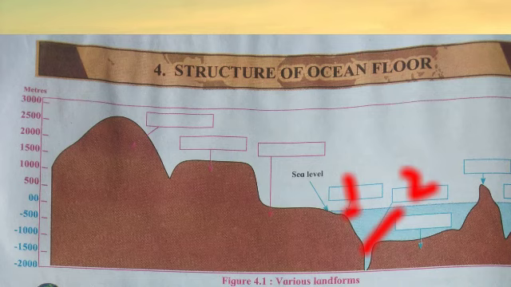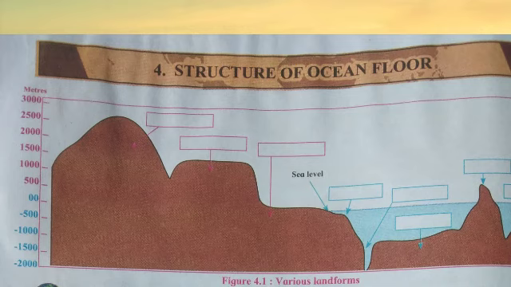In this figure, number 1 indicates continental shelf. Continental shelf is the place between the end point of the coast and the starting of the continental slope. The number 2 indicates continental slope. It starts after continental shelf.